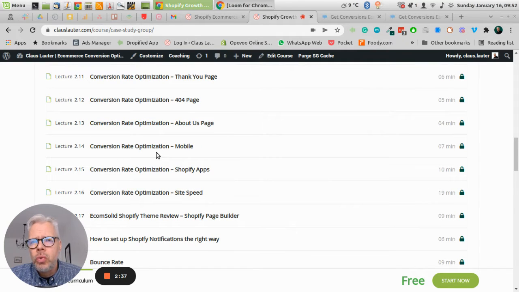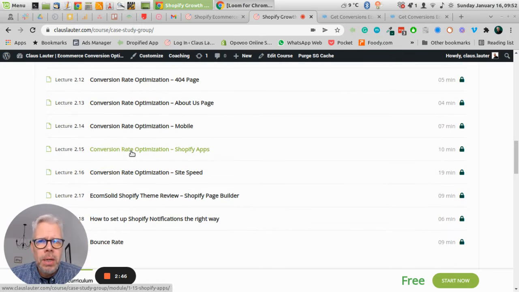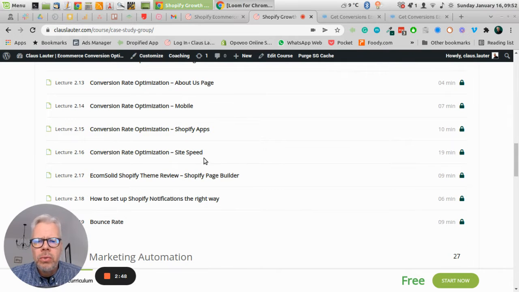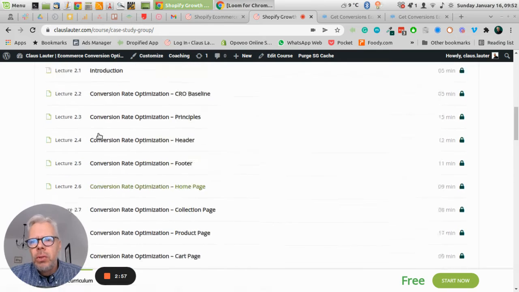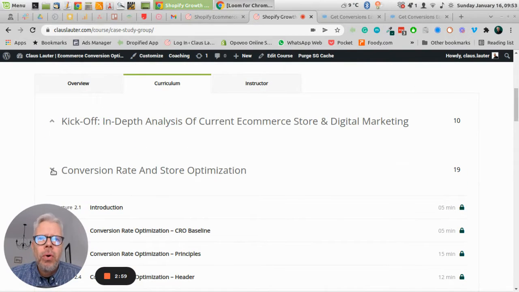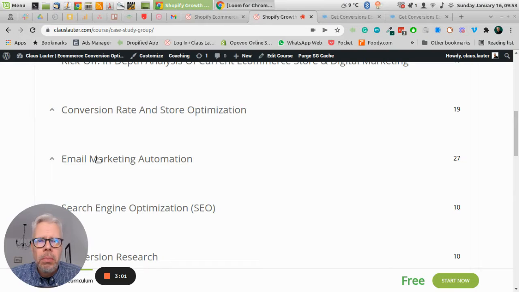Then we look into the conversion optimization and speed optimization of your mobile page. We look into different Shopify apps that help you with optimizing your store. Again, we look into site speed, and I'll give you a couple of ideas on page builders, theme builders, and all of these things. Once we have your Shopify set up for higher conversions, we look into email marketing automation.